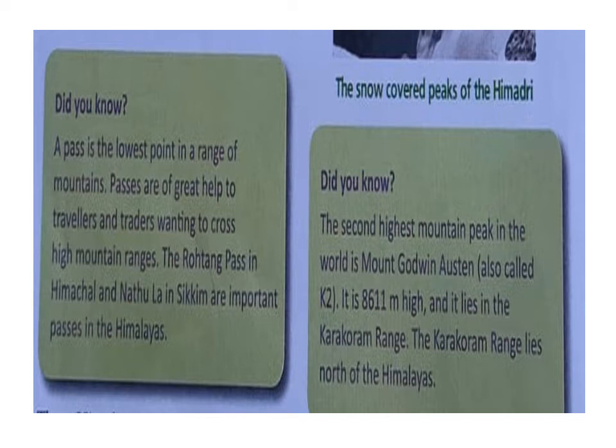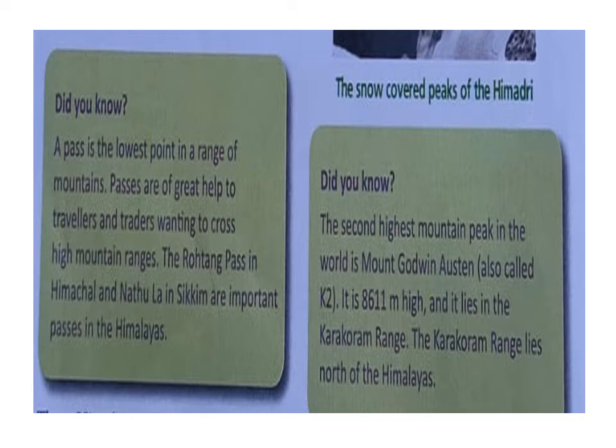Now here the names of two passes are given which are located in India. The first one is Rohtang Pass. It is located in Himachal Pradesh, and the second one is Nathula. This is the name of a pass which is located in Sikkim. These two are very important passes in the Himalaya range, and one we learned in chapter number 1, Khyber Pass, which connects Afghanistan and Pakistan.